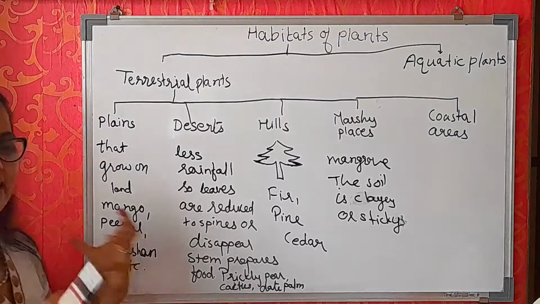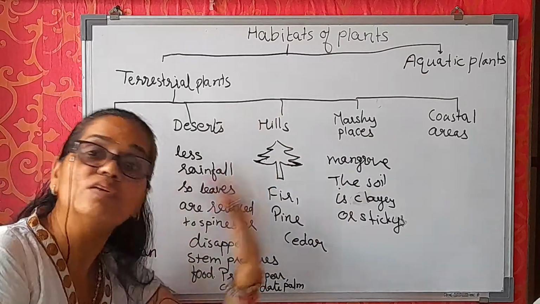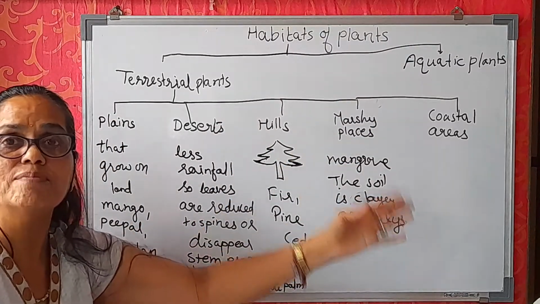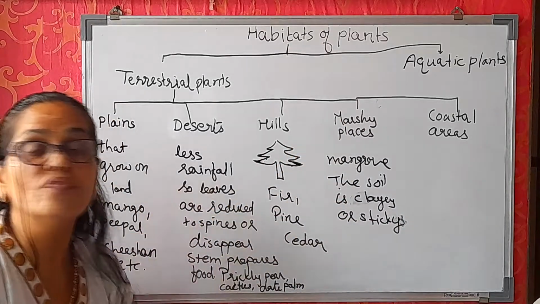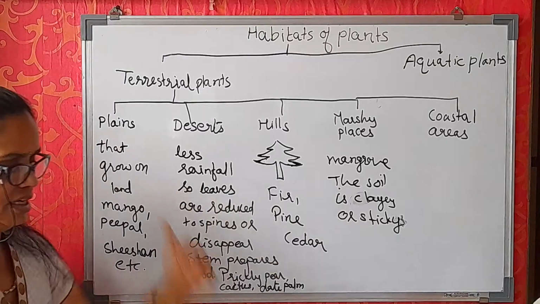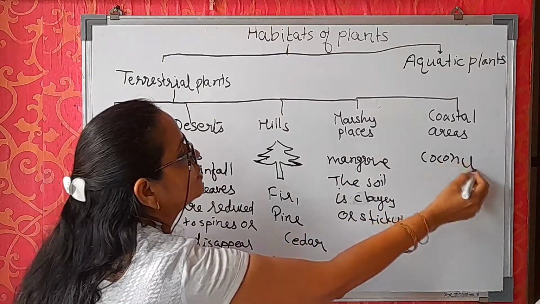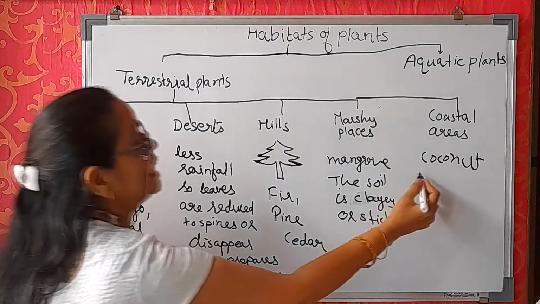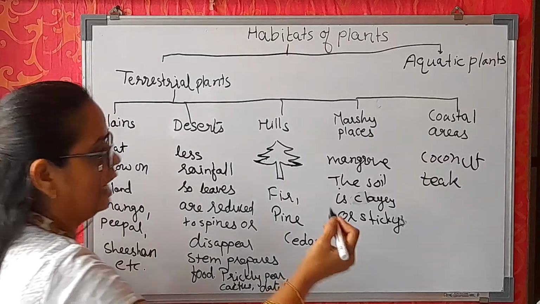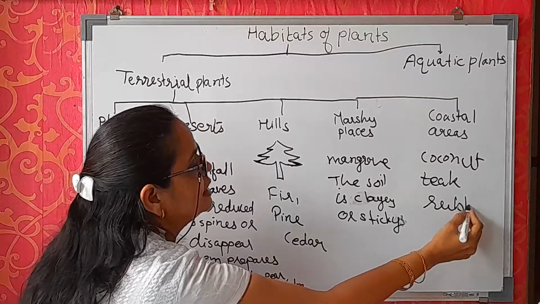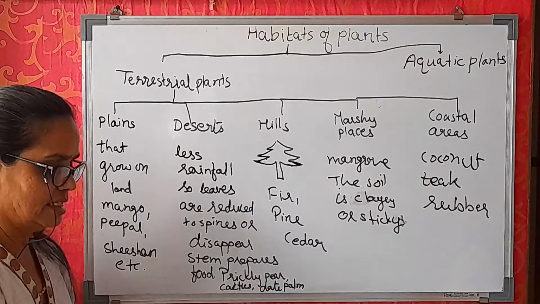So they have plenty of leaves and the leaves do not shed throughout the year. पूरे साल तक coastal area में जो भी plants grow होते, trees grow होते, उसके leaves fall off नहीं होते throughout the year. So which are those trees? Those trees are coconut tree, नारियल का पेड़, teak wood which we are using as furniture, right? And the rubber tree. These trees grow near the coastal areas, right?